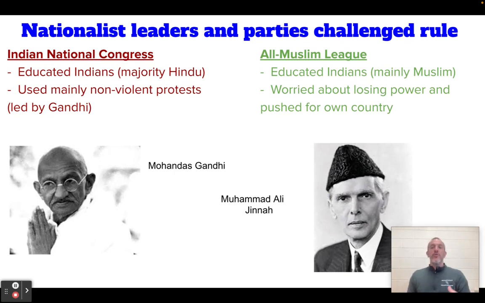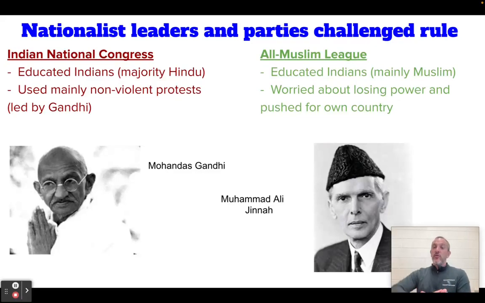One is called the homespun movement, and I'll show you more about this in class, where the Indians are asked to make their own clothing instead of buying clothing from the British. That is a protest. Another is called the Salt March. So instead of buying salt to preserve your food, back in the day, they used to put salt all over stuff before refrigerators and freezers, and it would preserve it. This is why all your junk food has so much salt in it.